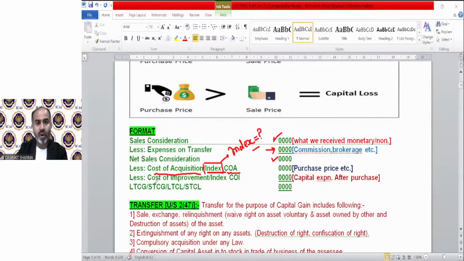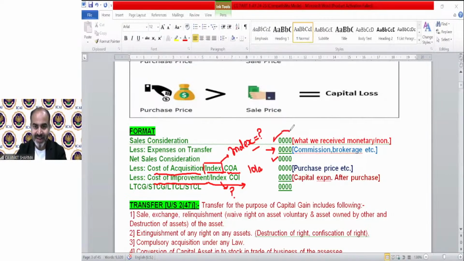Then cost of improvement. What is cost of improvement? Suppose I have purchased an asset for 10 lakh rupees 10 years before. That is my cost of acquisition. There might be some expenditure I have incurred on that asset after purchase but before the sale, like on its maintenance or any construction I have done upon it or any replacement, etc. If any expenditure has been done after purchase of any property, that is called cost of improvement or index cost of improvement. Again, the meaning of index will be discussed later.